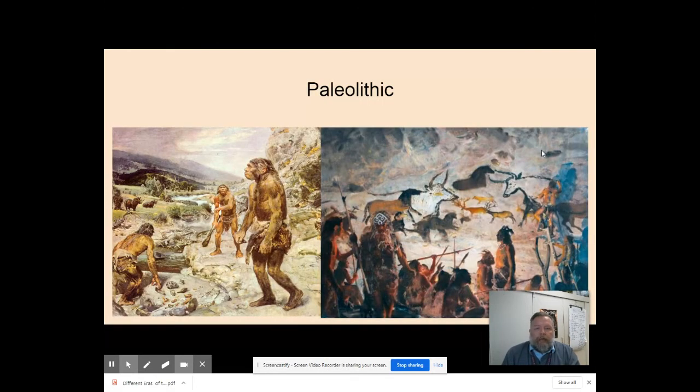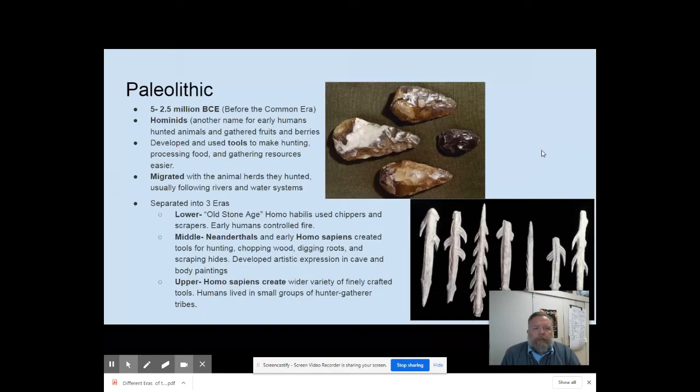During the Paleolithic era, we're going to see a transition from hunter gatherers all the way until agriculture and early farming. The Paleolithic era was between 5 to 2.5 million BCE. BCE stands for before the Common Era. Early humans at this time hunted animals and gathered fruits and berries. They developed tools to make hunting and processing food easier. They also migrated, which is another word for moved. So they moved with animal herds that they hunted along rivers and water systems.